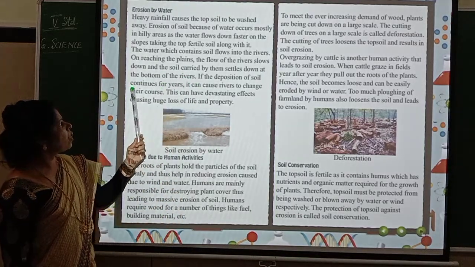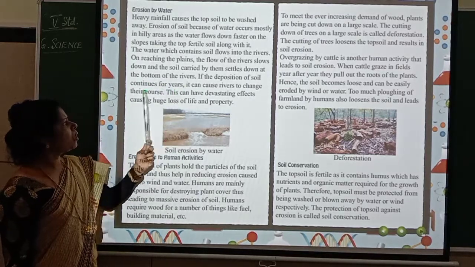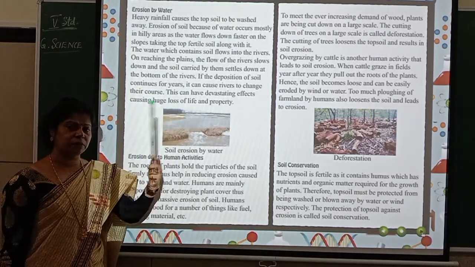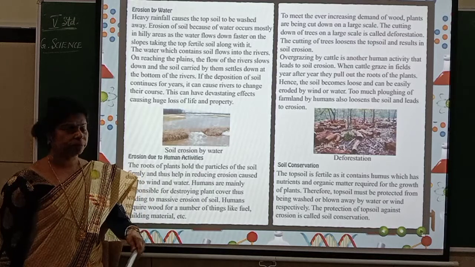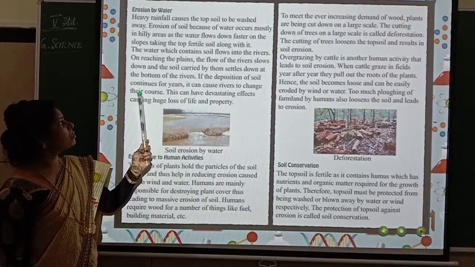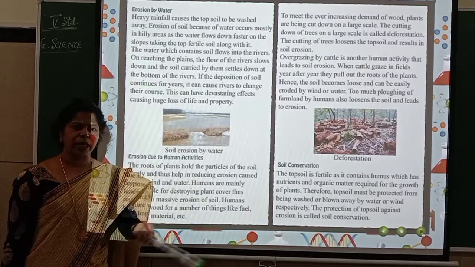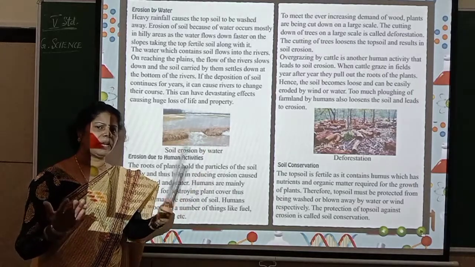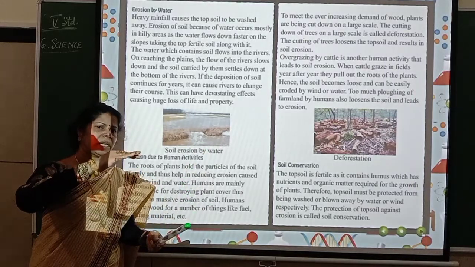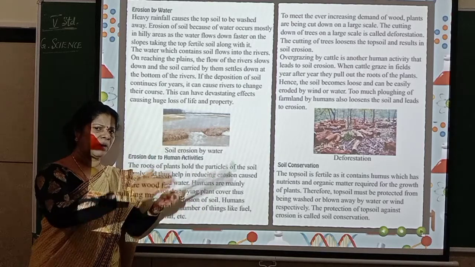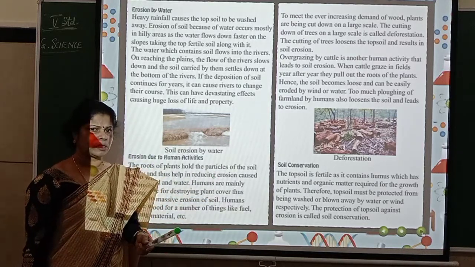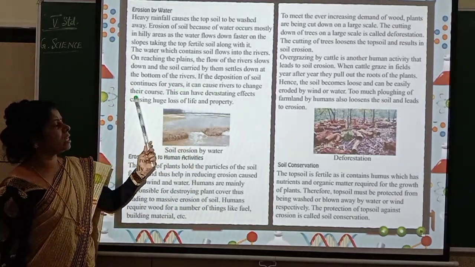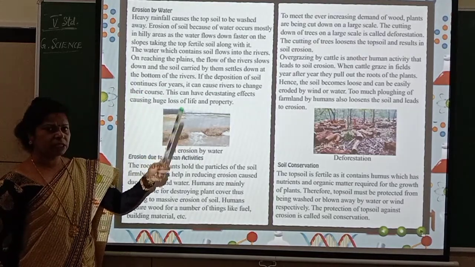If the deposition of soil continues for years, it can cause rivers to change their course. If the deposition of soil goes on in the river for many years, what will happen? The flow of water will be in one direction, but if the mud goes on filling, the mud particles will start rising up. What will happen to the water? Water which was going in one direction will start moving in different directions. Did you understand? That means their directions will be changed.